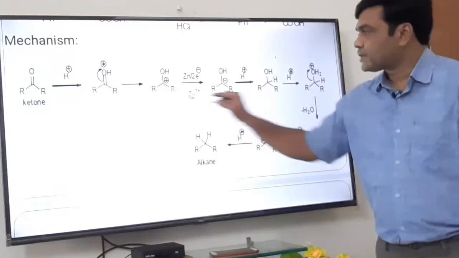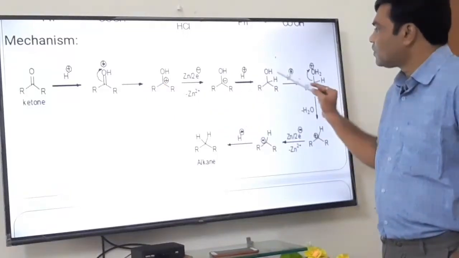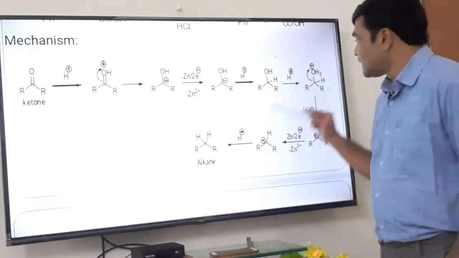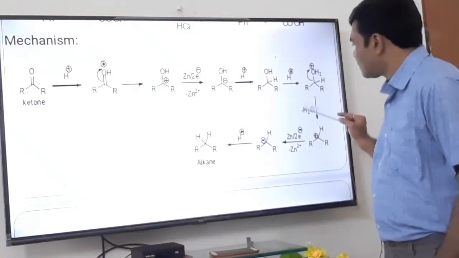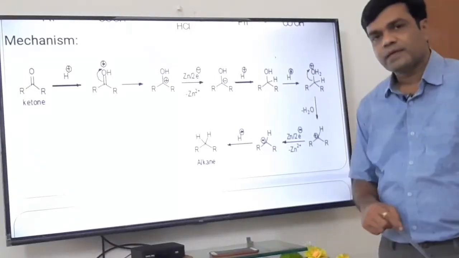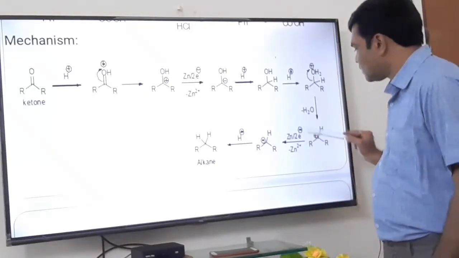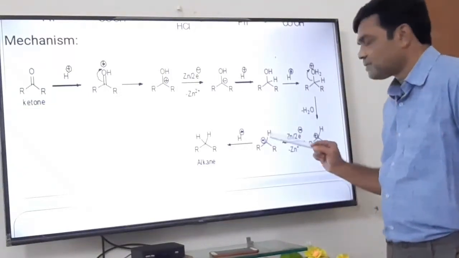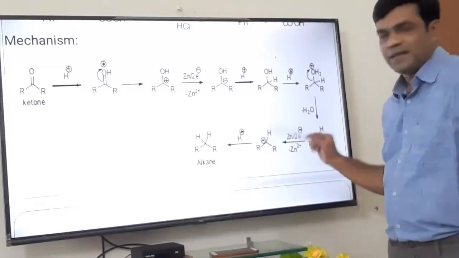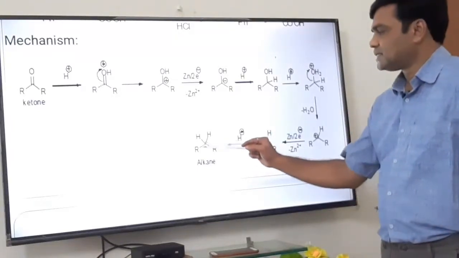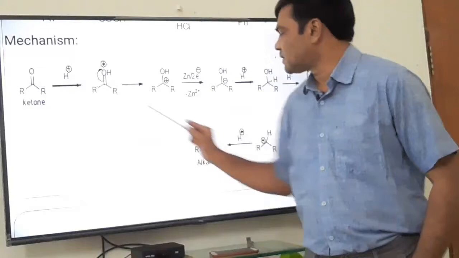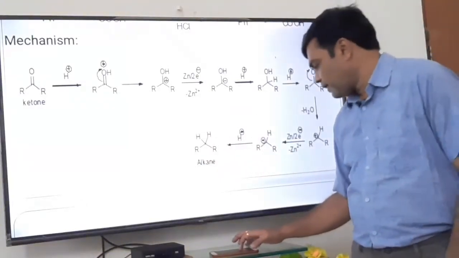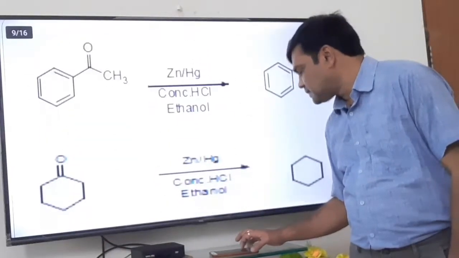Then these steps are repeated again. Again protonation of the OH, oxonium ion formation. Then oxygen gains its lone pair, loss of a water molecule, carbocation formation. Then zinc donates its 2 electrons to this deficient center. We get the carbanion, and finally protonation. And in this way, C double bond O is converted to CH2. Let us see some more examples.